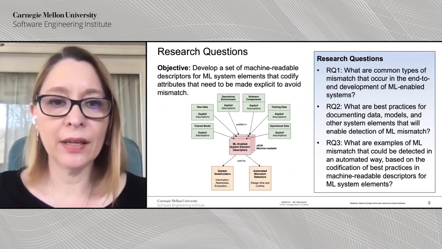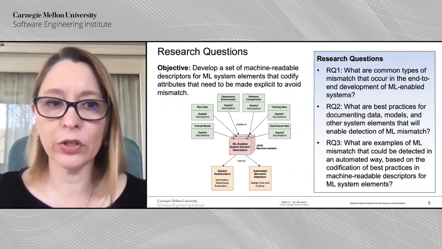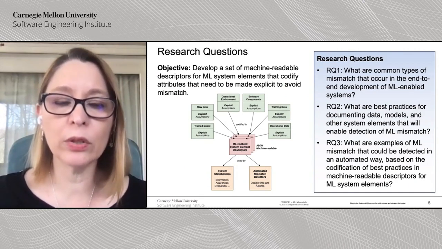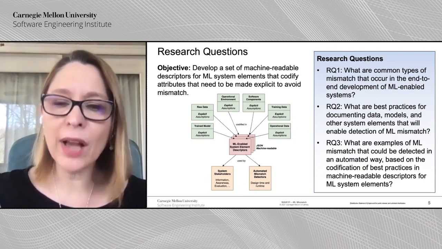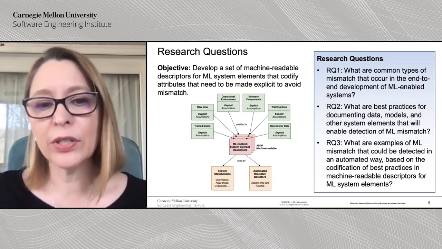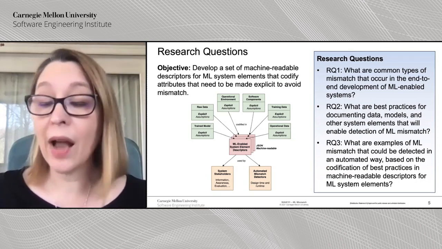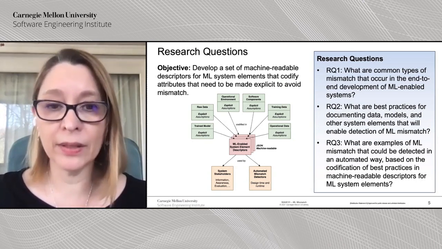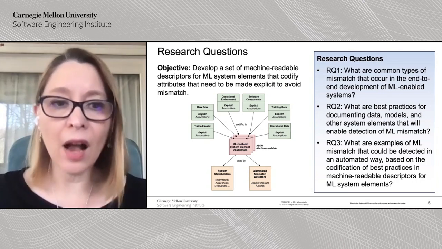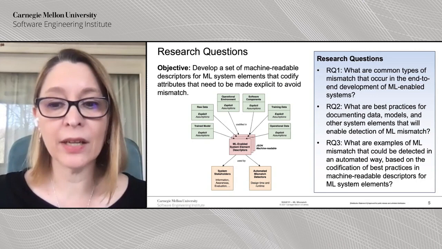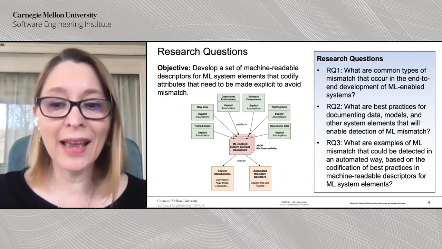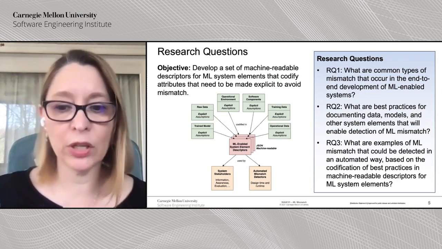In order to better understand this problem, we developed a set of three research questions. The objective for this particular project was to develop a set of machine-readable descriptors for ML system elements that would codify that missing information that I talked about earlier, that would have to be made explicit to avoid mismatch. The research questions therefore defined are, first of all, what are common types of mismatches that occur in the end-to-end development of ML systems? Second, what are best practices for documenting data, models, and other system elements that will enable detection of mismatch? And finally, what are examples of mismatch that could be detected in an automated way based on a codification of these best practices in machine-readable descriptors?